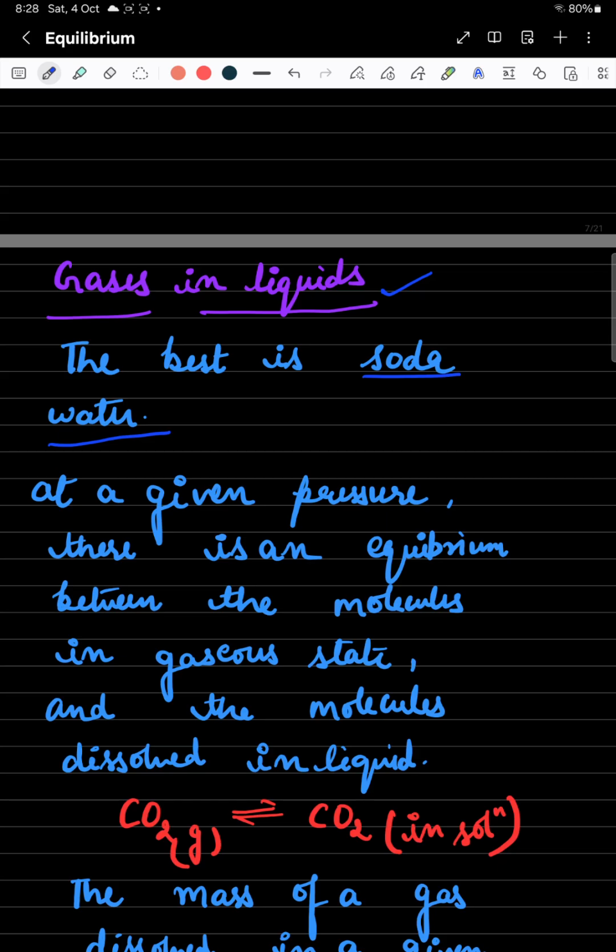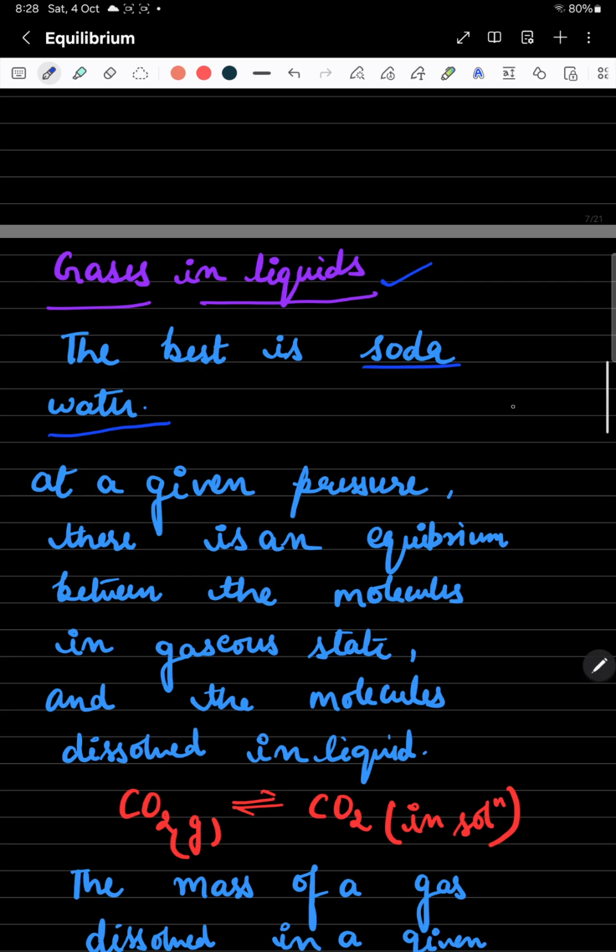When you are just opening that lid, what would happen? You would observe that atmospheric pressure is also working. So the atmospheric pressure which is working over here would apply some pressure over here. The carbon dioxide gas which is present here would also apply some pressure and it is trying to escape. So now let's understand how the equilibrium would exist in that soda water bottle.